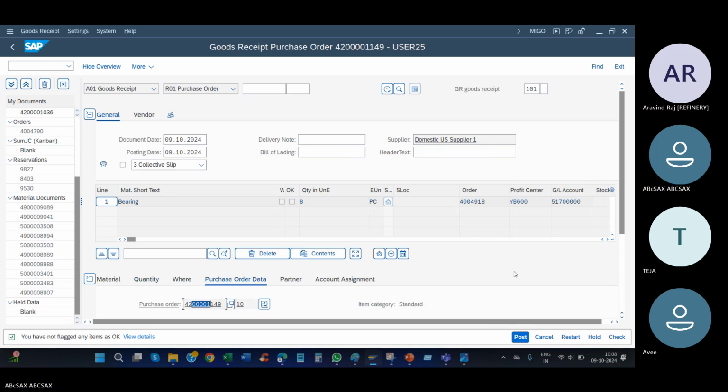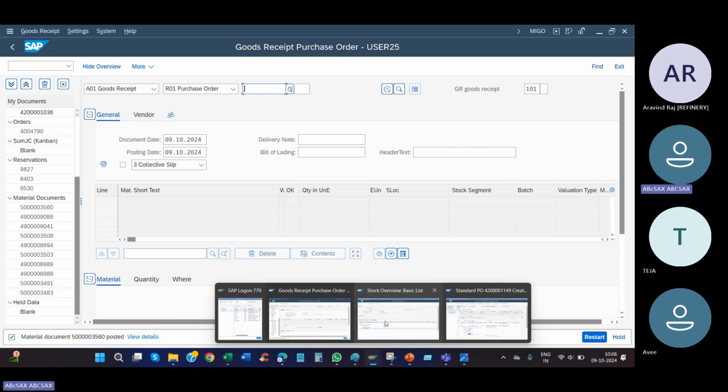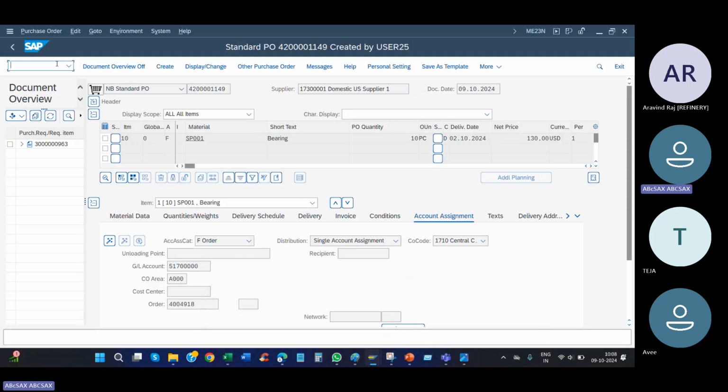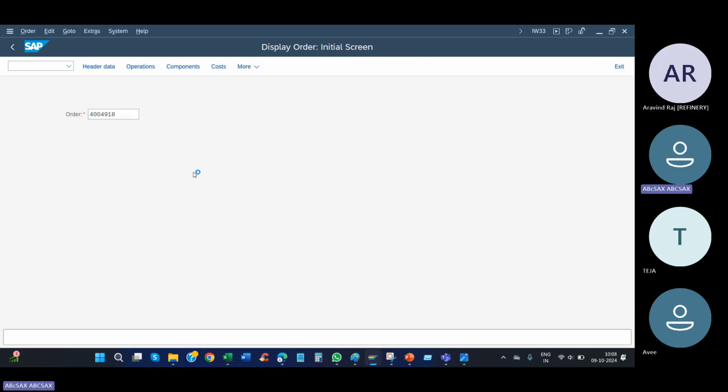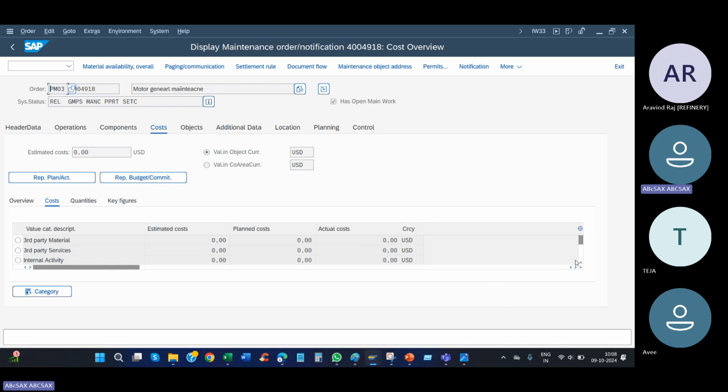I know it is confusing, but I am trying my best. Material document posted. Go to your work order, IW33. Go to the cost. See, the cost had increased. Actually, non-stock it will come, but it is not coming. That we'll see later. So the actual cost will come.